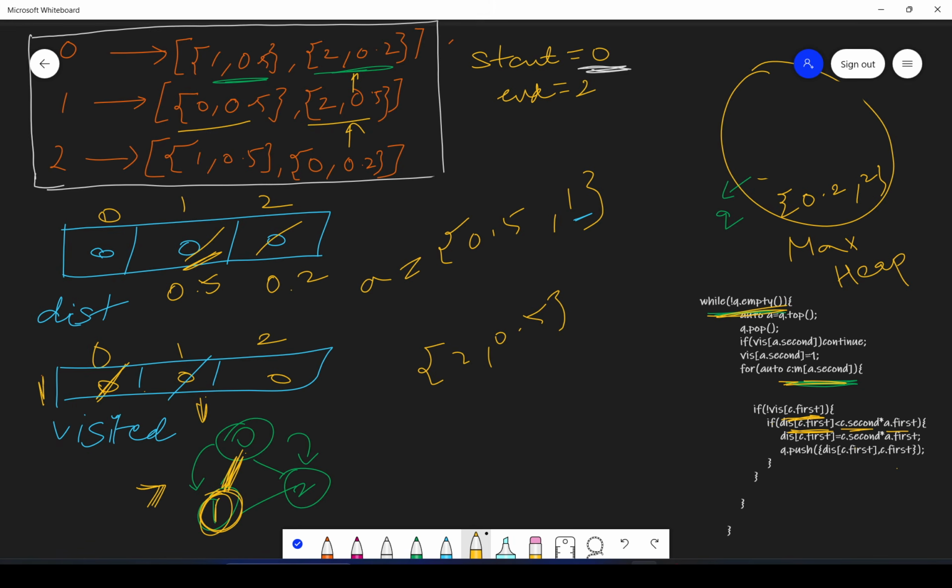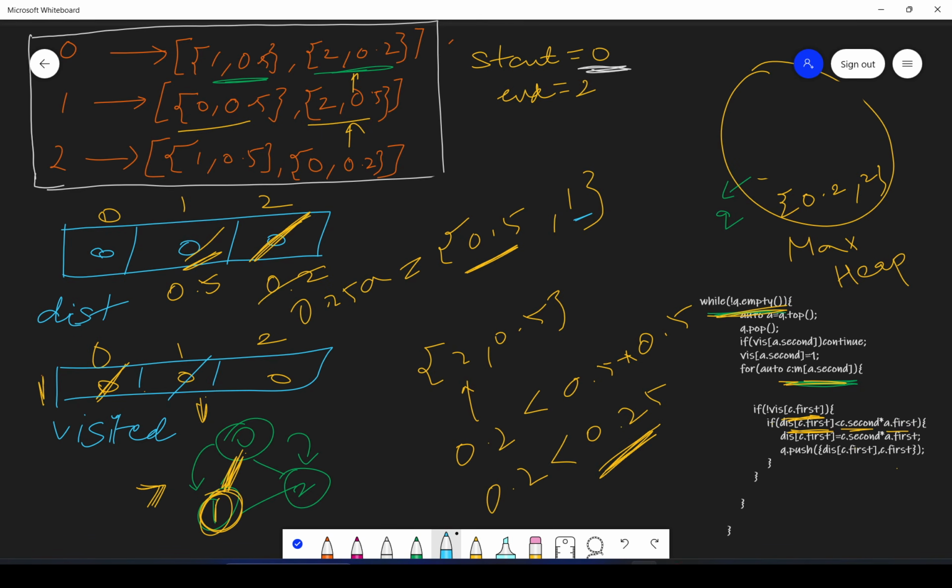Here you will see, okay, if distance of this 2, which is 0.2, is it less than C dot second, which is 0.5, multiplied by the current distance of the vertex, which is 0.5. This becomes 0.25 and 0.2. Yes, it's greater, right? So you will update this 0.2 to 0.25. What does this mean? It means that if you go from 0 to 2, it was giving you 0.2.